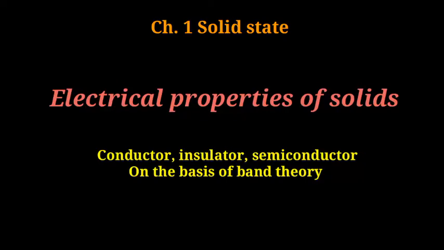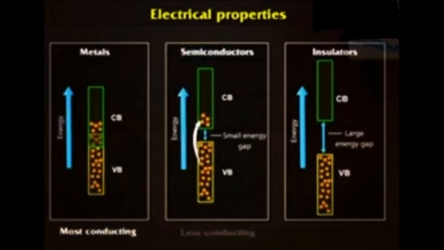Hello student, today we discuss the electrical properties of metallic conductors, semiconductors and insulators on the basis of band theory. The electrical properties of metallic conductors, semiconductors and insulators can be explained on the basis of band theory. We can explain electrical properties on the basis of the energy difference between two bands, that is the valence band and the conduction band. In metals, non-metals and metalloids, we can say, in conductors, semiconductors and insulators.